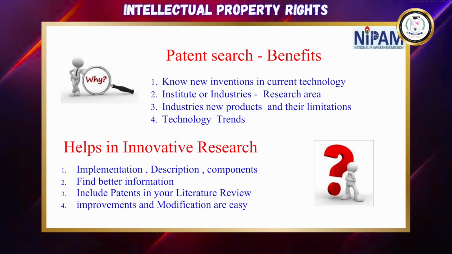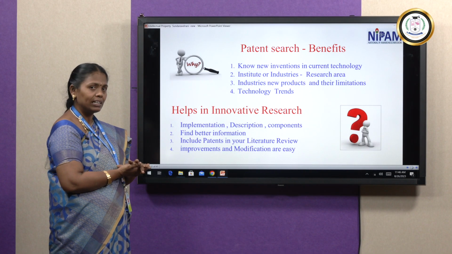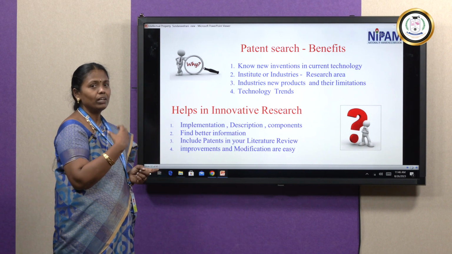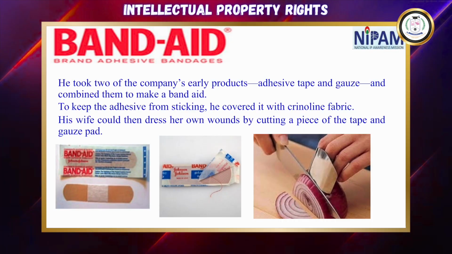Implementing and describing a particular component, we can find better information from the patent. Then include the patent in our literature review. While doing the research, we can add patents to our literature review also. It will improve things and modifications are easy, because if we are given more ideas, we can easily modify our own. So these are some simple examples of how they are giving the band-aid, and how, because it was not like this before, this is a new invention they can claim.